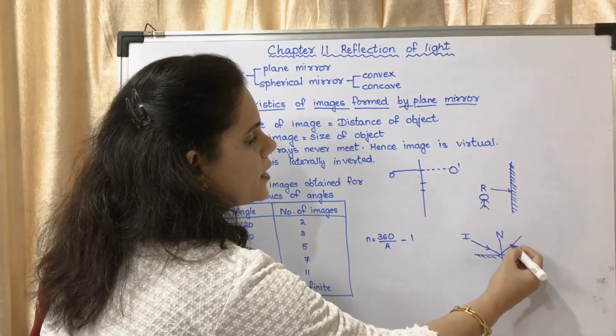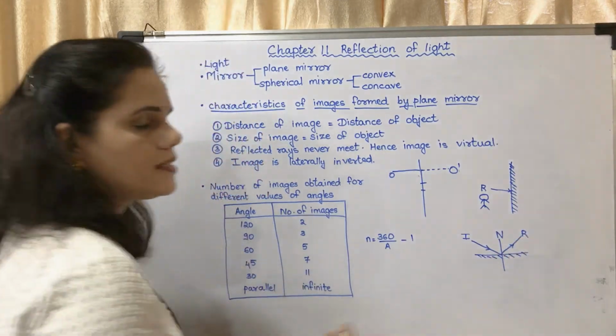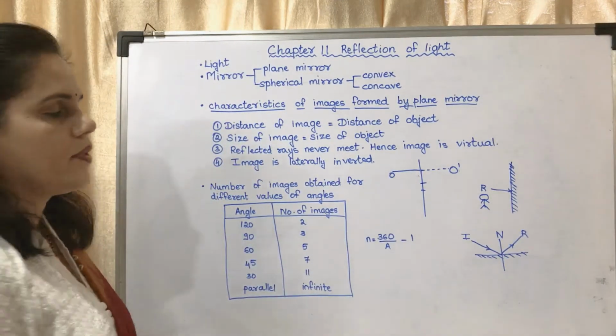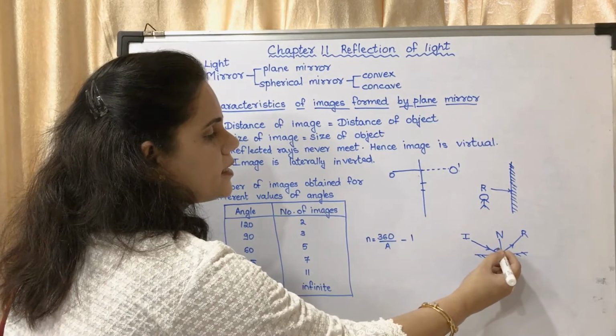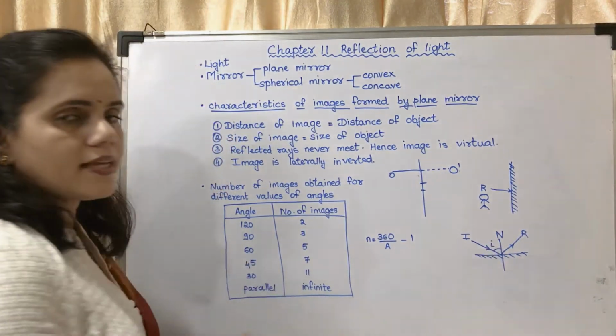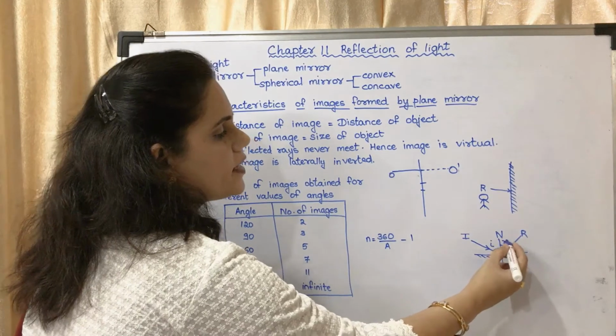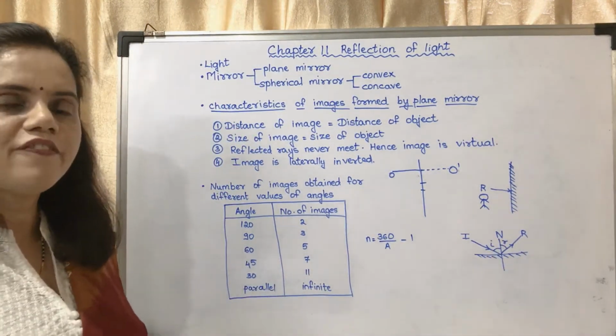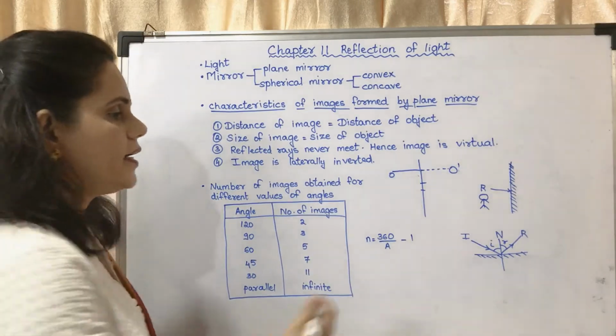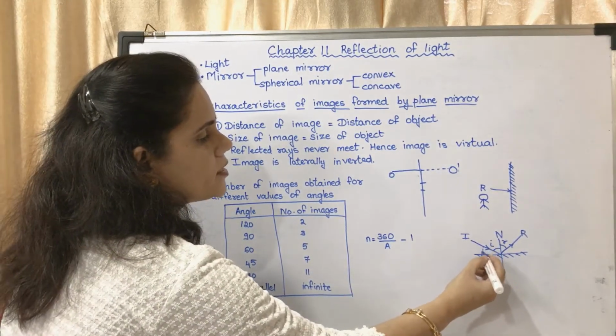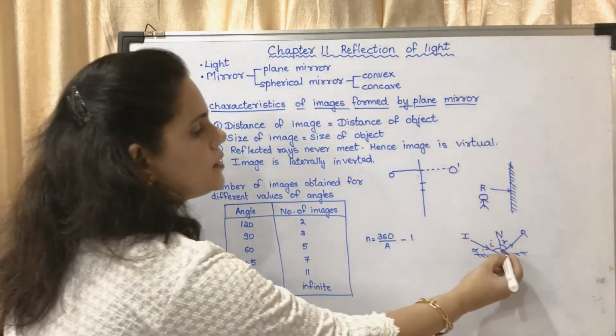And the ray which is getting reflected, that is called as reflected ray. The angle made by the incident ray to the normal is called as angle of incidence. The angle made by the reflected ray to the normal is called as angle of reflection. Okay, it is not this angle, it is this angle.